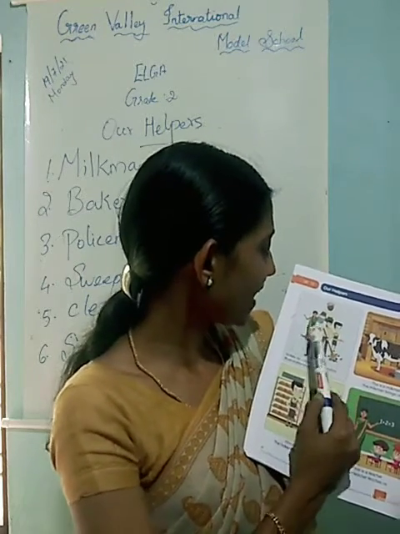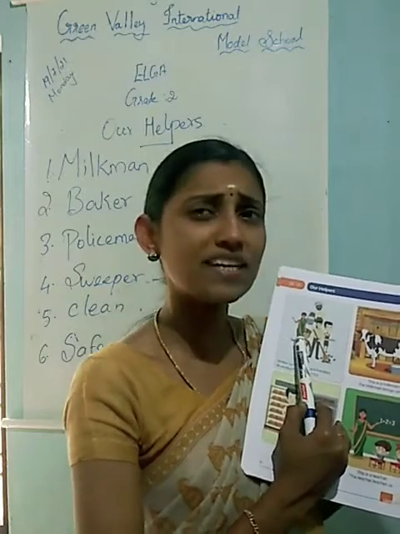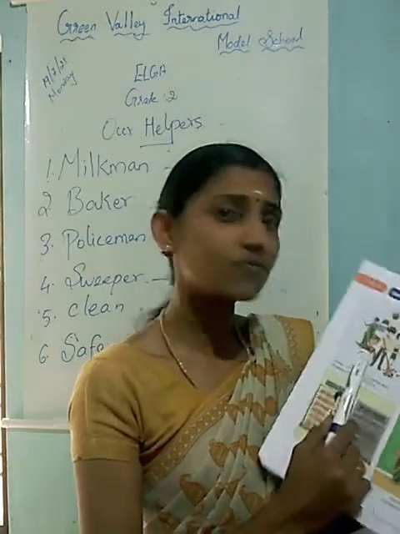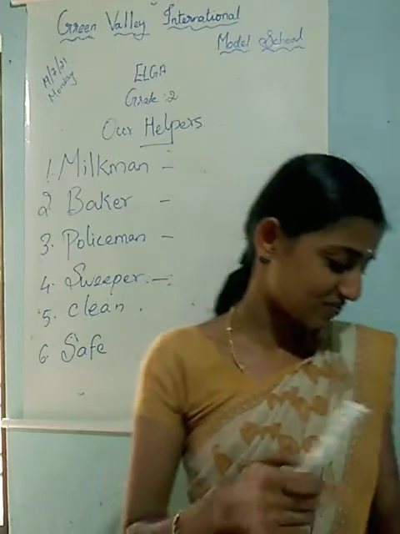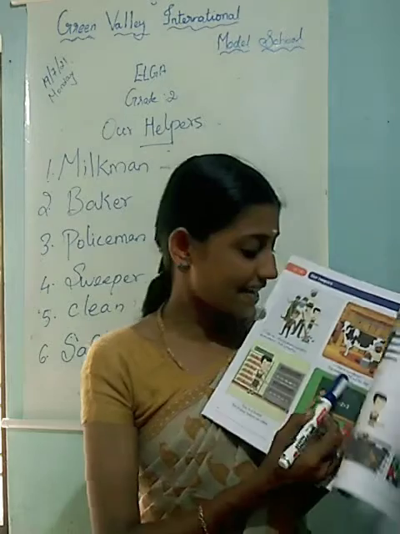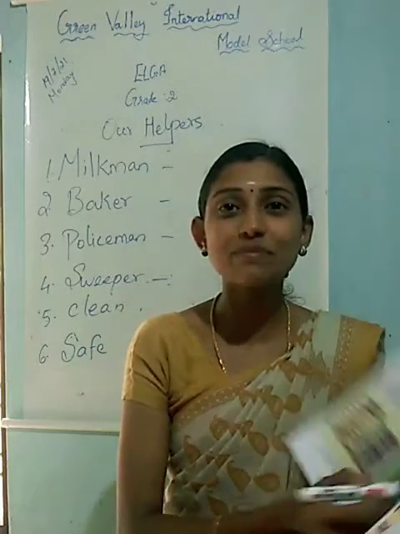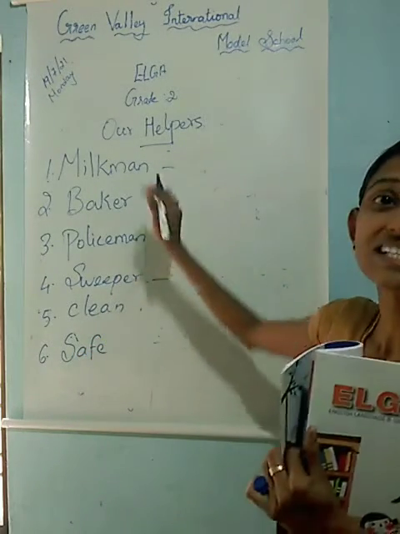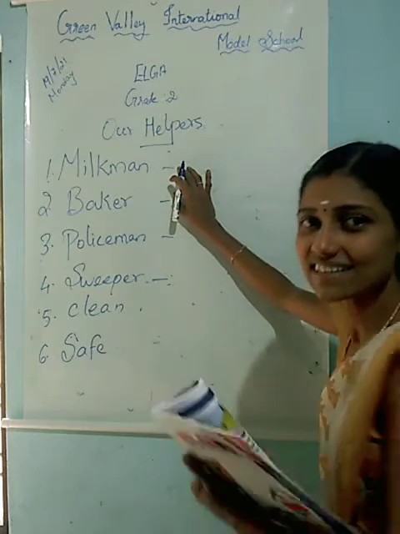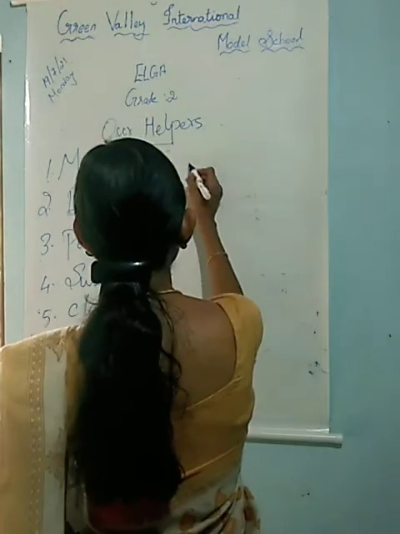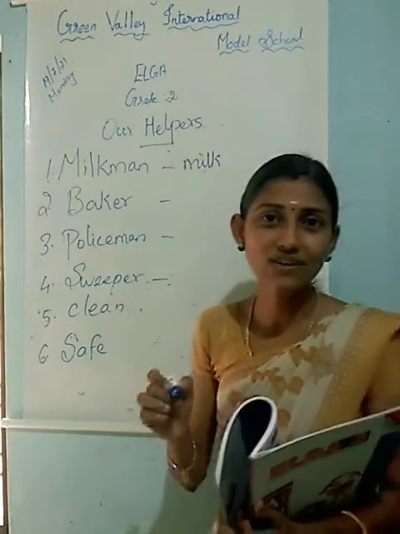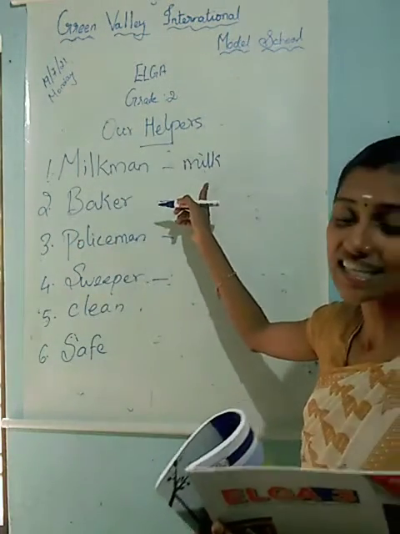Next, a lady or a woman is there and she is wearing a sari and she is saying something, okay? Who is she? We can learn it now. This is a milkman. The milkman brings us milk. So, the first one is milkman. What will he bring? He brings us milk. Okay, milkman brings us milk.